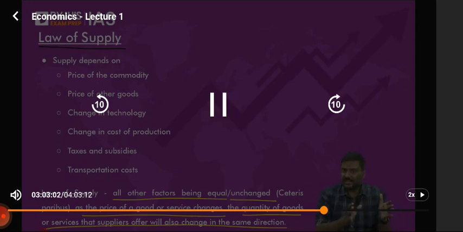If the price of the good or service goes up, the supply will also move in the same direction. That is, the supply will also go up. So if the price of the product goes down, the supply will also go down. Now why? Have a look at this. Why?